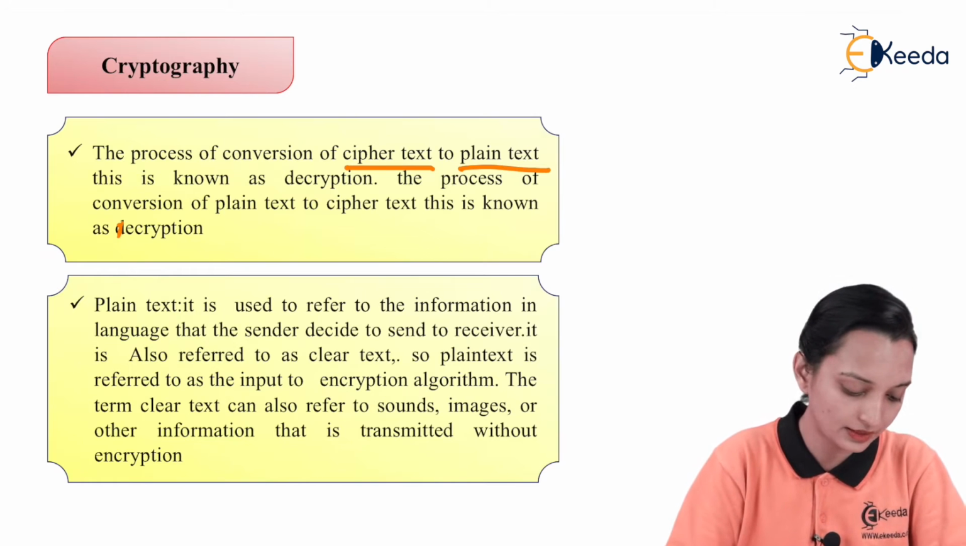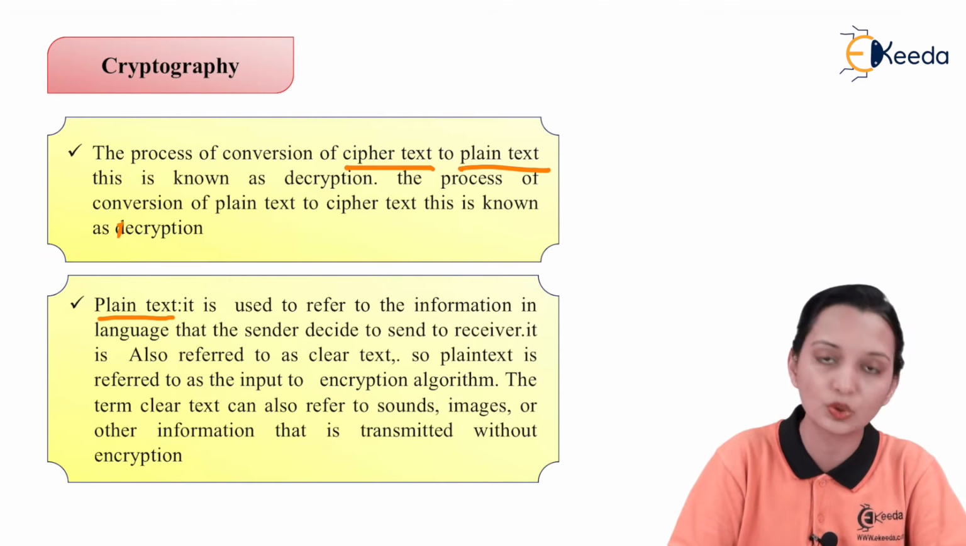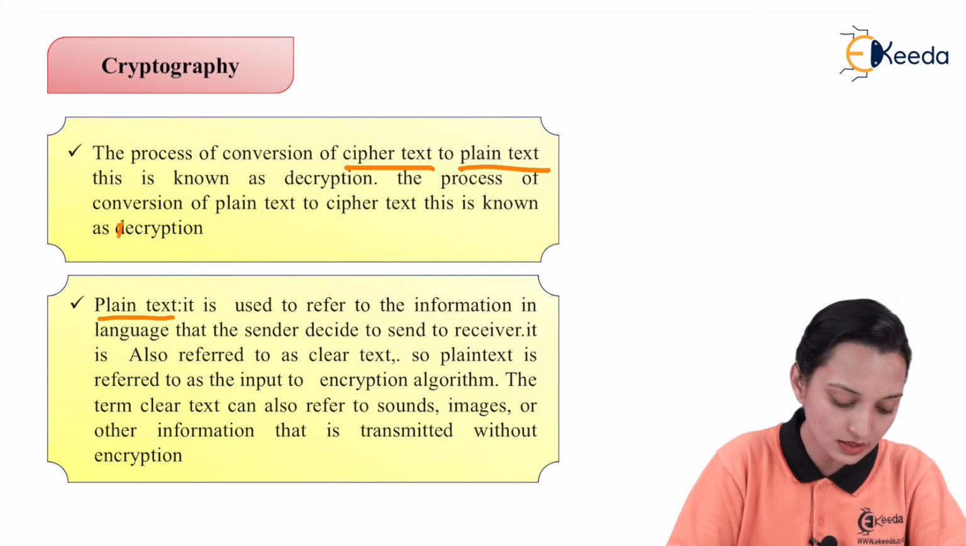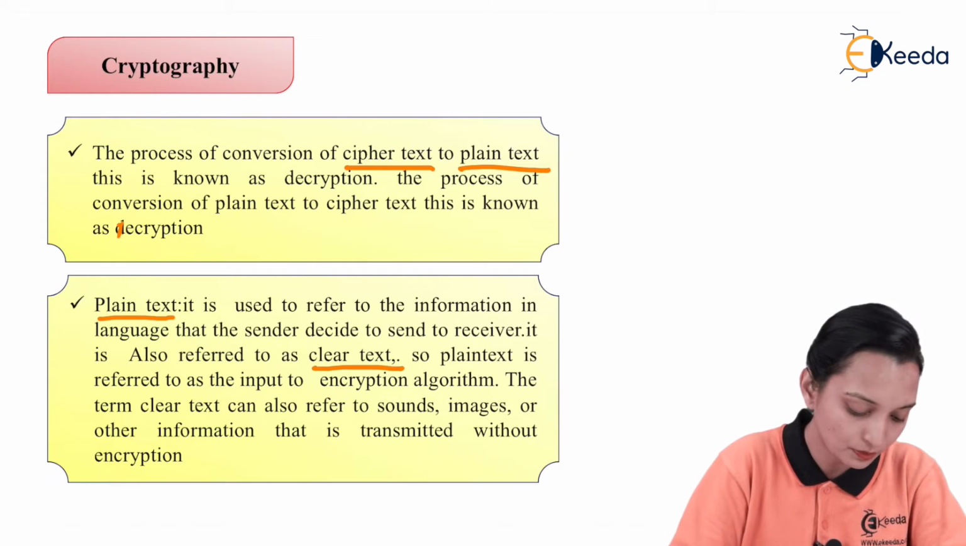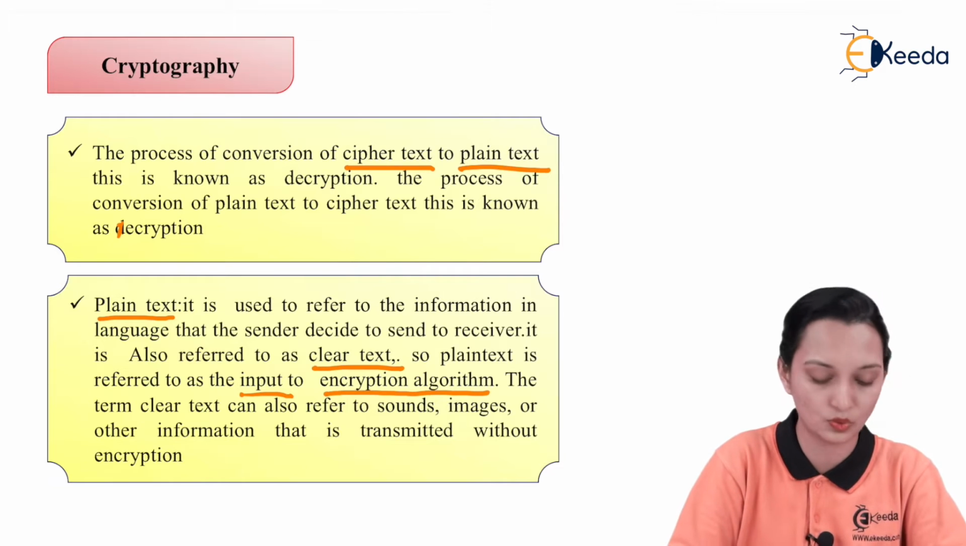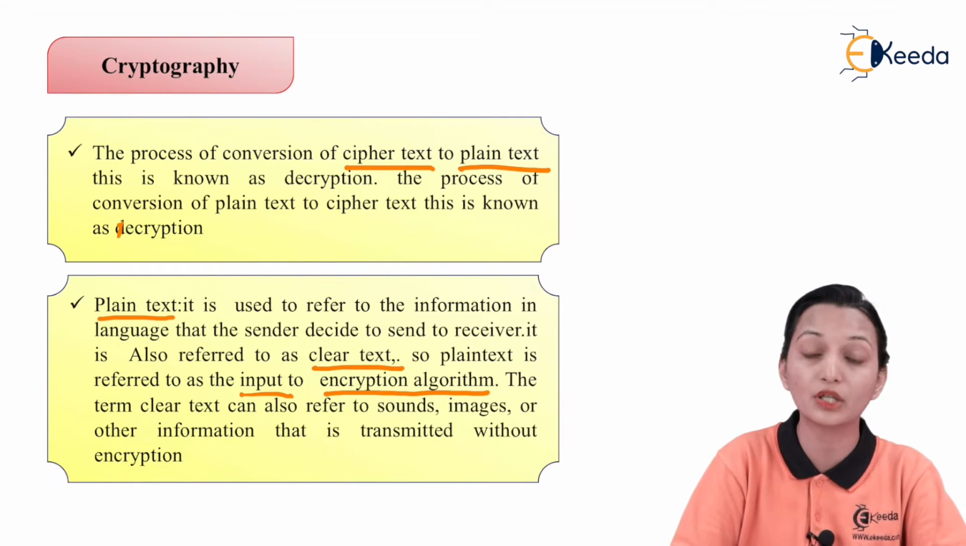So, how can we elaborate these two terms? Plain text is used to refer to the information in the language that the sender decides to send to the receiver. It is also referred to as clear text. So, we can call plain text clear text. Plain text is the input to the encryption algorithm. The term clear text can also refer to sound, images, or other information that is transmitted without encryption.